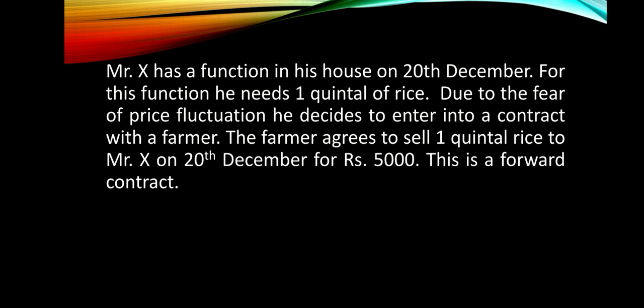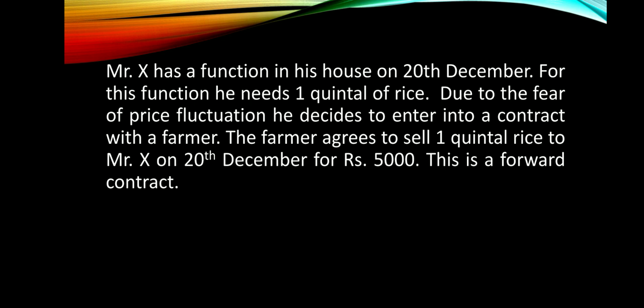Mr. X has a function in his house on 20th December. For this function, he needs 1 quintal of rice. Due to the fear of price fluctuation, he decides to enter into a contract with a farmer. The farmer agrees to sell 1 quintal of rice to Mr. X on 20th December for Rs 5,000. This is a forward contract.